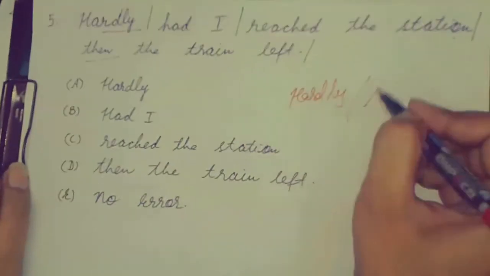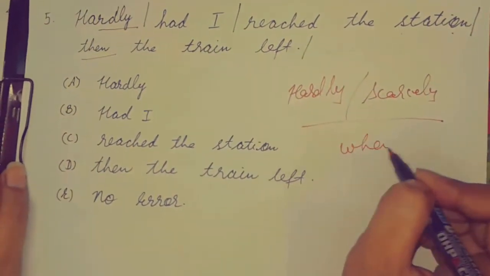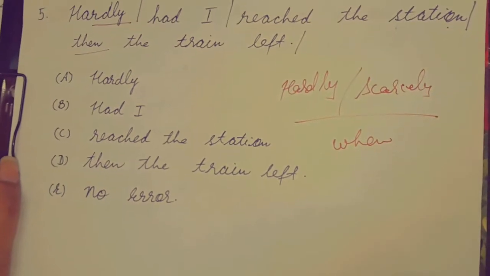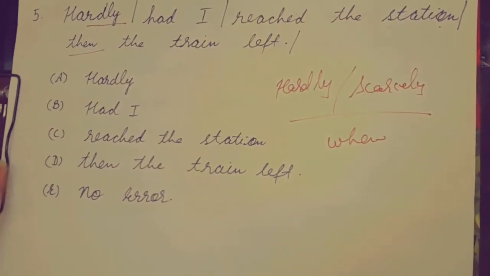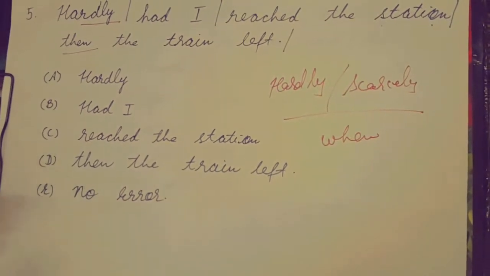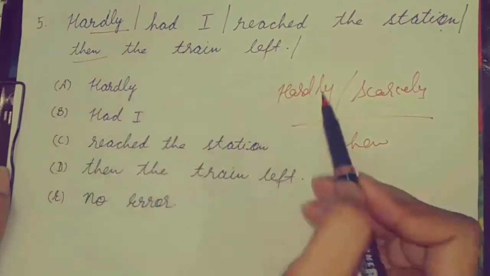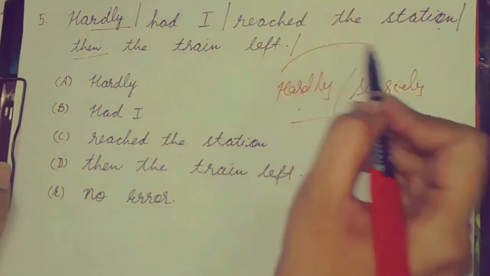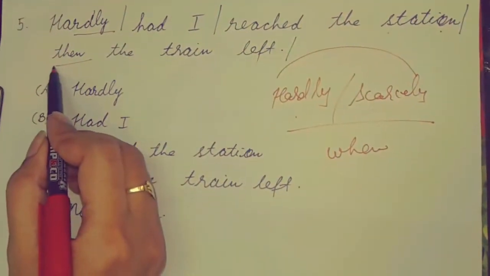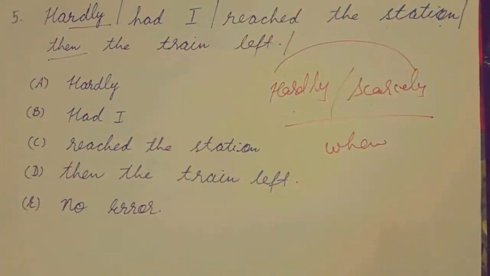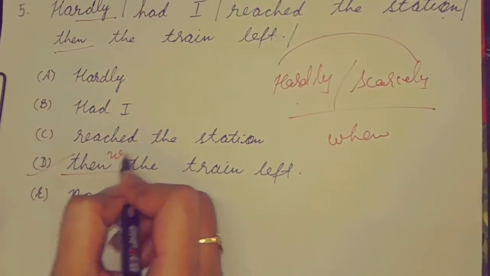Hardly and scarcely. Both these words are always followed by when. You don't need to scrutinize the sentence. You don't need to read out the hidden meaning what the sentence is saying. Just see the word hardly or scarcely. If hardly or scarcely, either of these two words is given in your sentence, it means it should be followed by when, not then. So our right option would be D. It should not be then, it should be when.